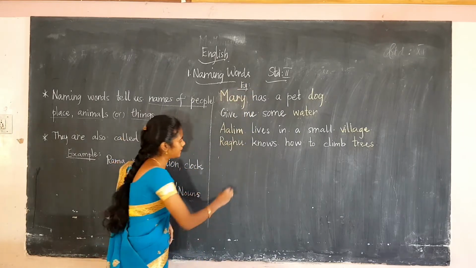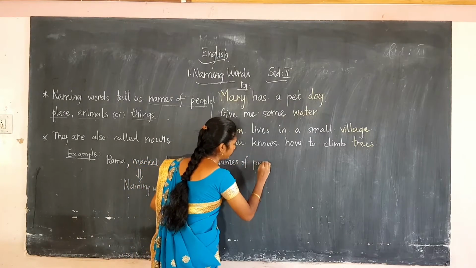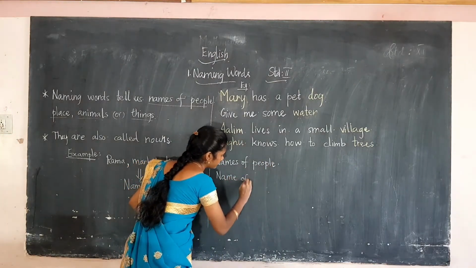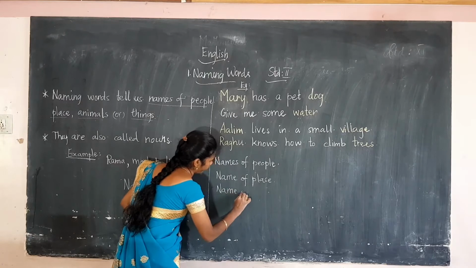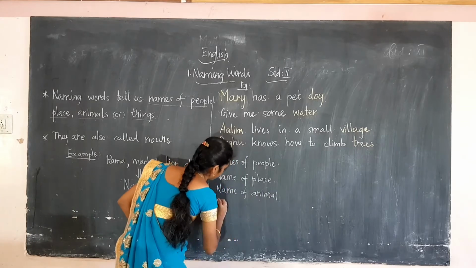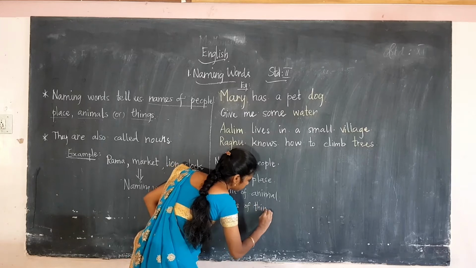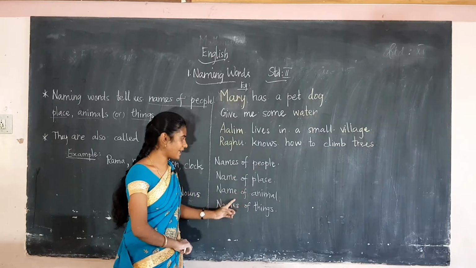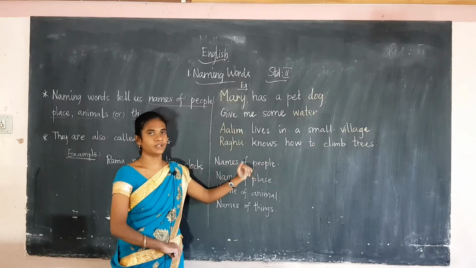The naming word tells us the names of people, name of place, name of animal, names of things. So you have to find out these ones.